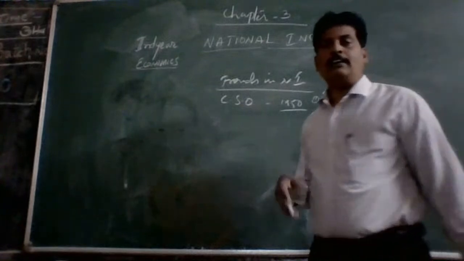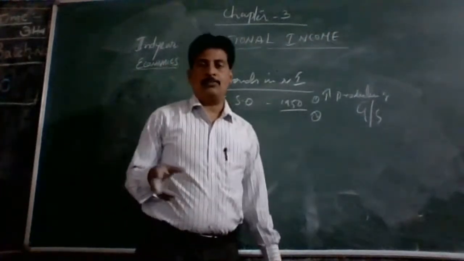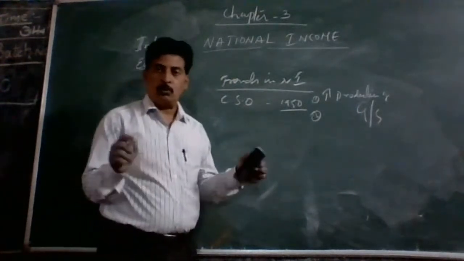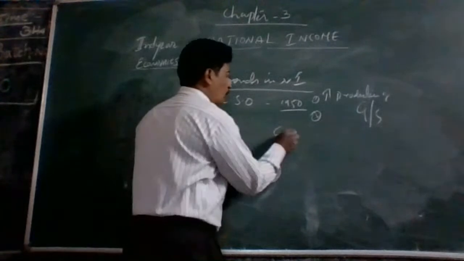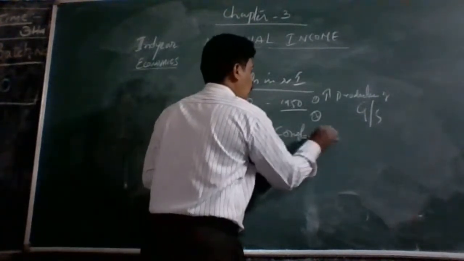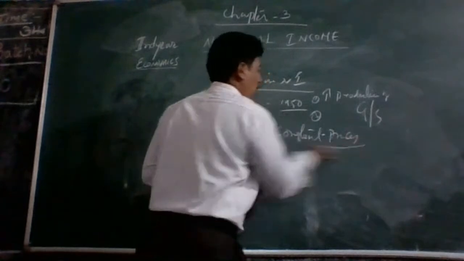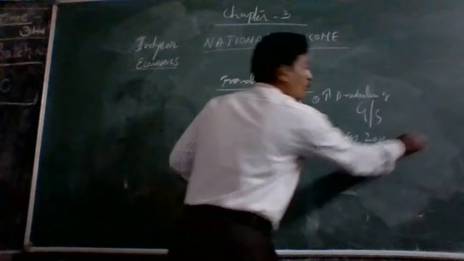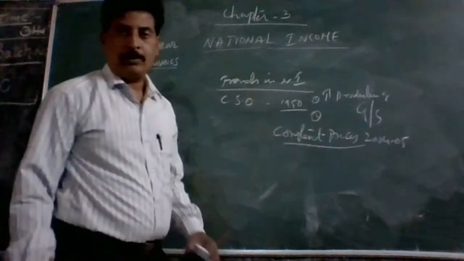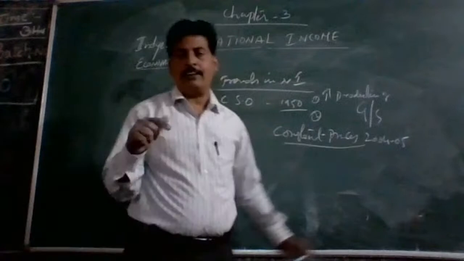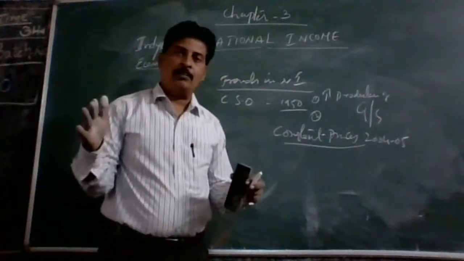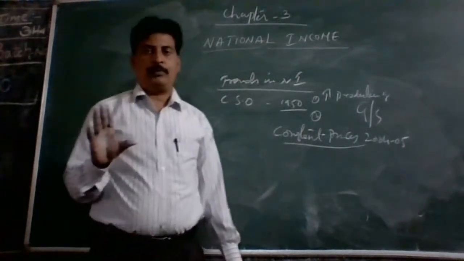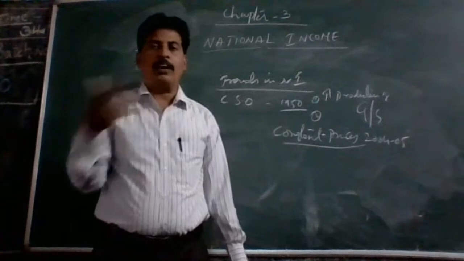Otherwise, if we calculate national income on the basis of constant price, that is 2004 and 2005 prices, based on the previous years, certainly that national income will be smaller, because we have to eliminate two things.